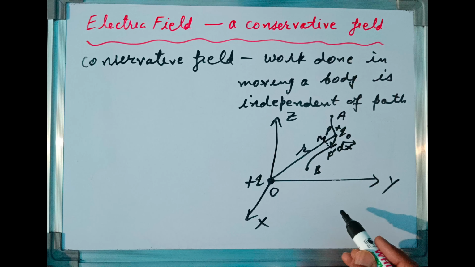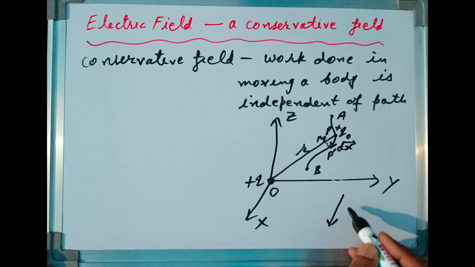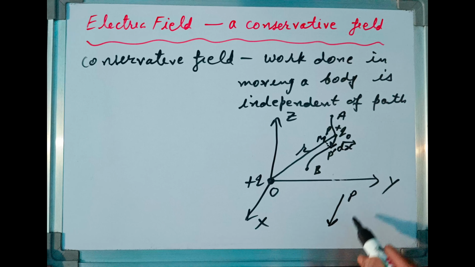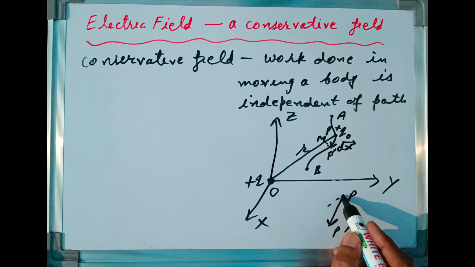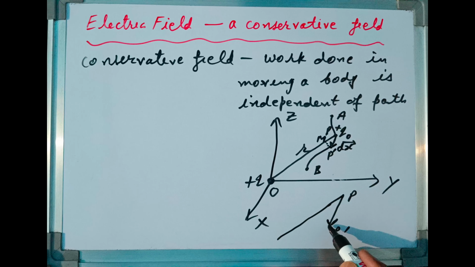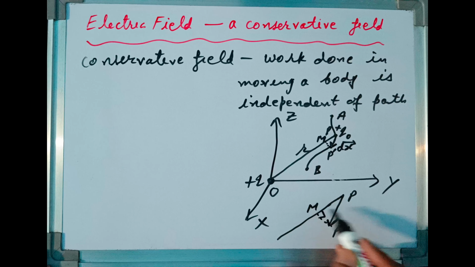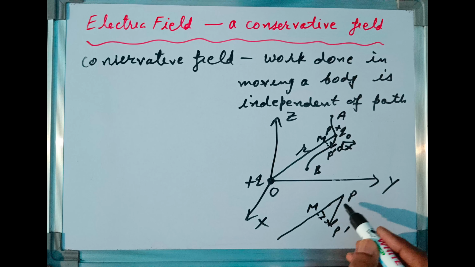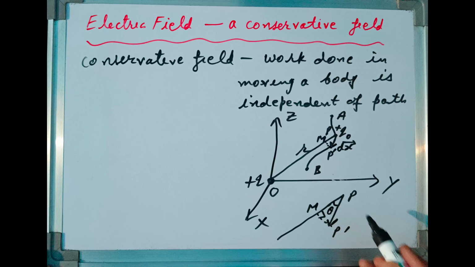So let us zoom out this diagram. It will become more clear. P is point here, P dash is here, and this is r, and this is perpendicular, and this point is M. Let us suppose this angle inside this triangle is theta.